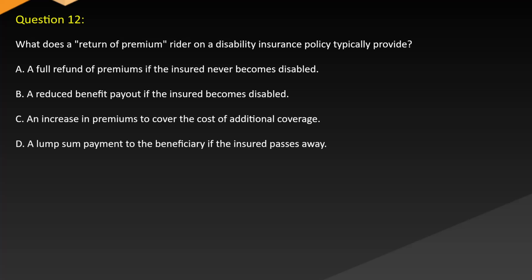Question 12. What does a return of premium rider on a disability insurance policy typically provide? A. A full refund of premiums if the insured never becomes disabled. B. A reduced benefit payout if the insured becomes disabled. C. An increase in premiums to cover the cost of additional coverage. D. A lump sum payment to the beneficiary if the insured passes away.